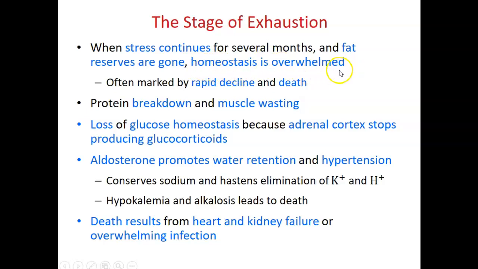Homeostasis is overwhelmed. Protein breakdown, muscle wasting, loss of glucose homeostasis, water retention, and hypertension occur. Death results from heart and kidney failure or overwhelming infection. All these things could happen at the stage of exhaustion due to the prolonged effect of stress.